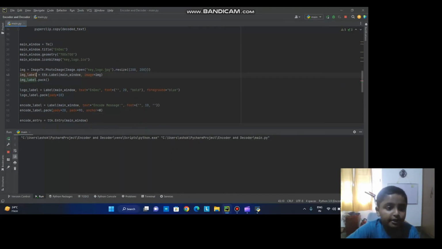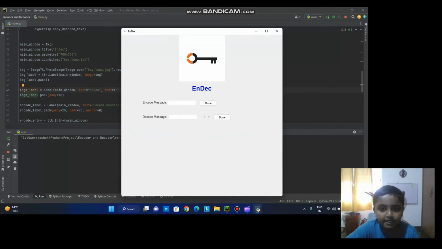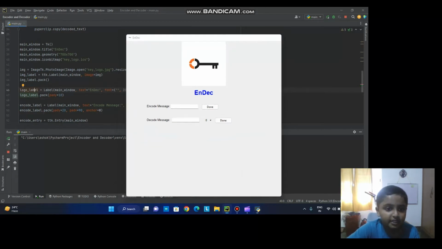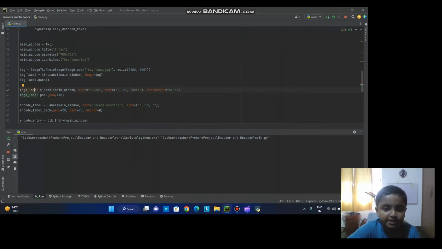And next we have the logo label, this one, and I just changed the color and the font size. I changed it to 20 and I gave it a pady, meaning from down, some spacing of 10 pixels.